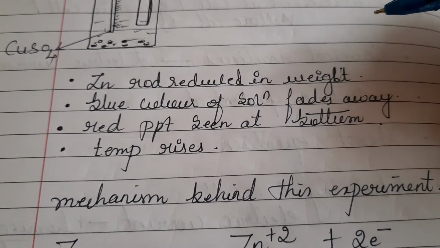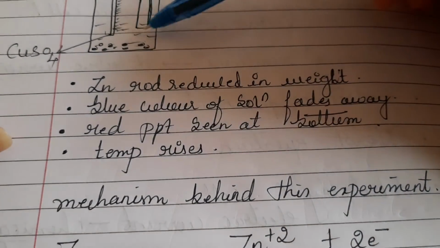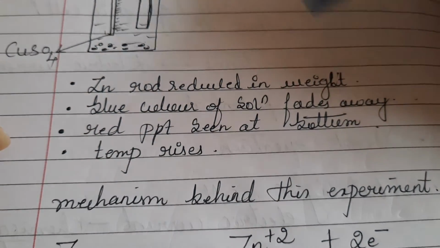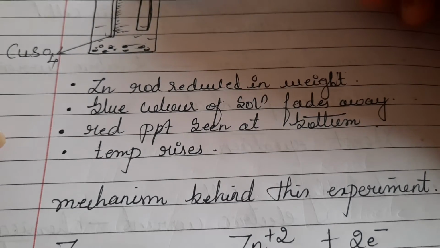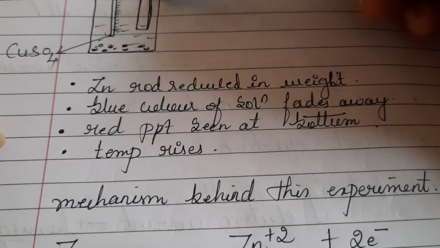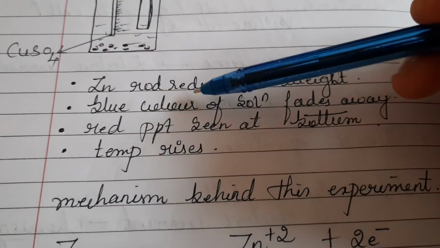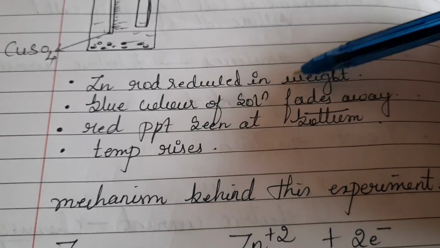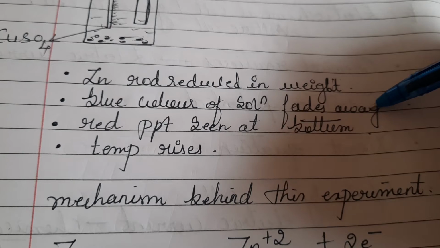What will happen after some time? I have mentioned it here in the form of points. I have dipped a zinc rod. This zinc rod is reduced in weight. The zinc rod, which was initially around 10 grams, is reduced to 5 grams. That means the weight of the zinc rod has decreased. The second point you can notice is that the blue color of the solution fades away, changing from blue to colorless.